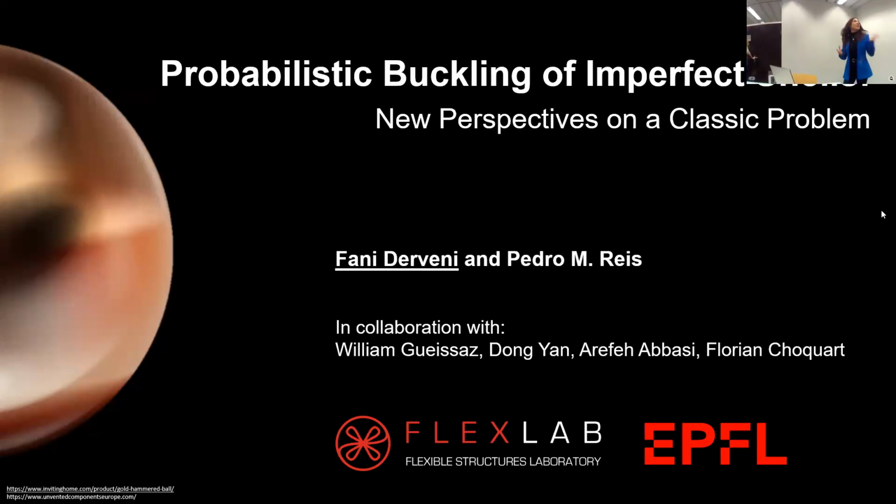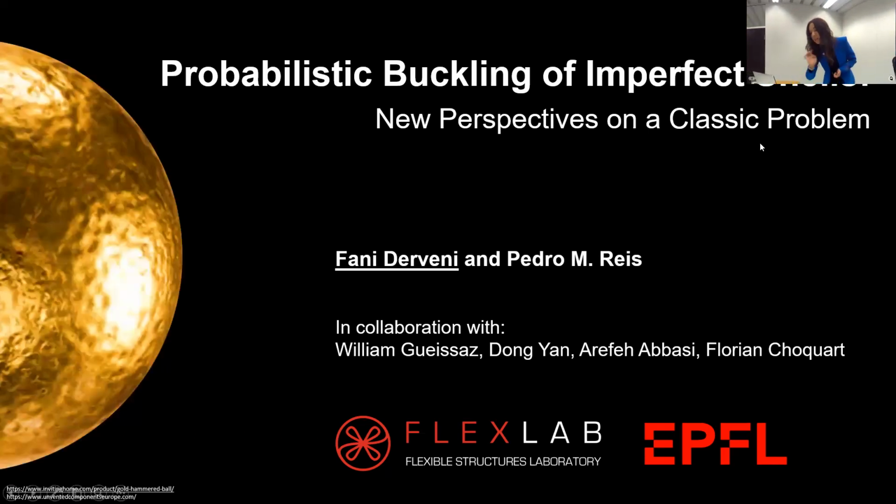All right, so as Hara mentioned, today I will focus my talk on the probabilistic buckling of imperfect shells, and I'm gonna talk about a different concept. For example, usually in the literature, we were focusing on shells with one very well defined imperfection at the pole. The idea of my talk is that we are now focusing on shells with multiple imperfections, and specifically distributions of imperfections, as I will explain later on during the talk.